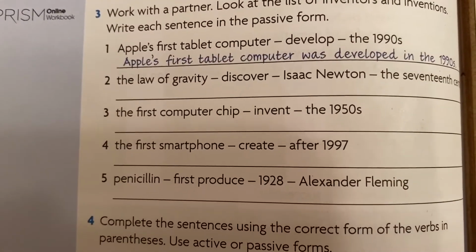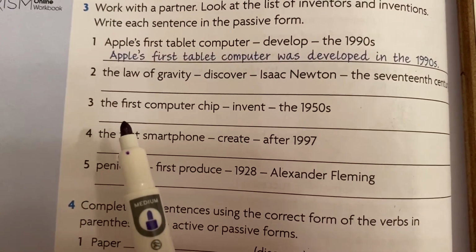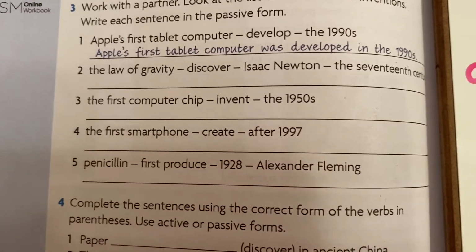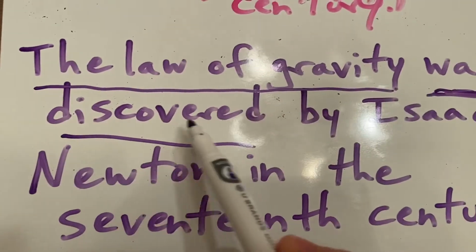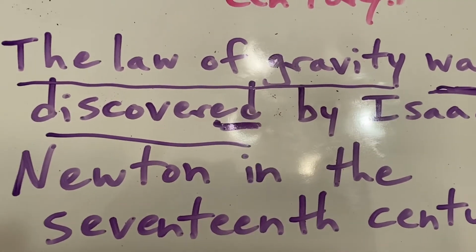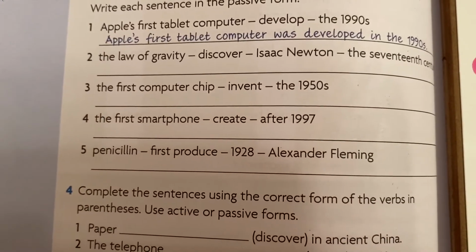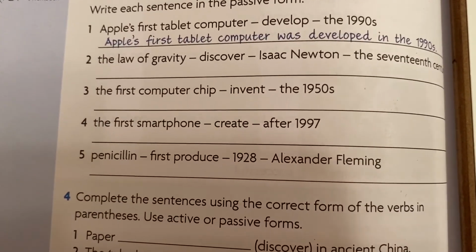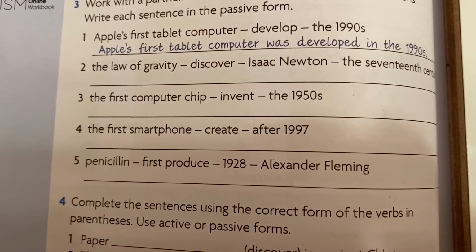They help you by showing you what should be the subject first. So for 2, it's the law of gravity. Now try number 3, the first computer chip. Keep in mind we're talking about past tense, so you should be using was and then the verb with an ed ending, unless it's an irregular, of course. Try now, invent, number 3. The first computer chip, invent, the 1950s. Pause the video and click play when you're ready to see the answer.